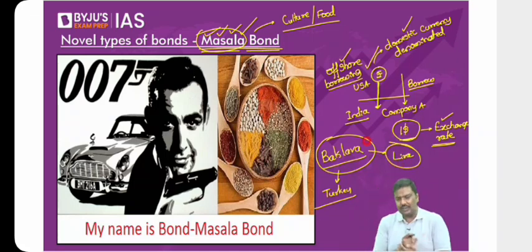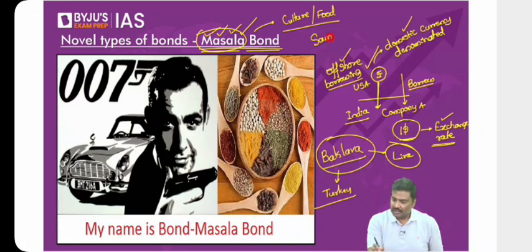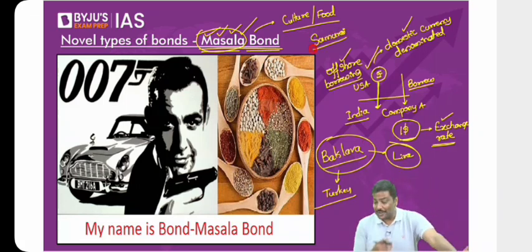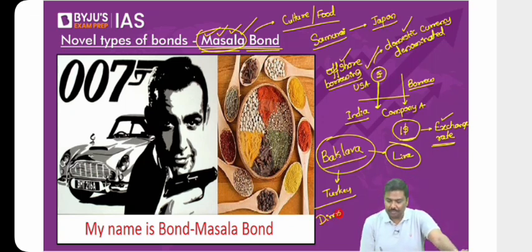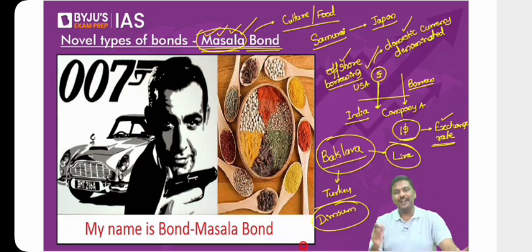Now the third one, let me give you another example. Samurai. Have you heard of samurai or not? Samurai bonds are issued by Japanese companies. I'll give you one more example. Dim sum bonds. The local equivalent of dim sum is momos. Have you eaten momos or not? Momos are basically nothing but dim sums. The dim sum bonds are basically Chinese, that is, bonds which are issued in Chinese yuan.